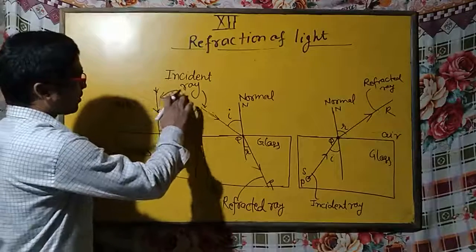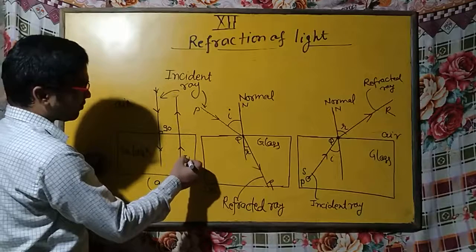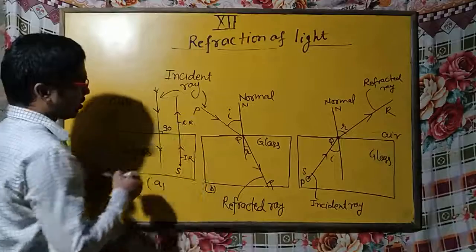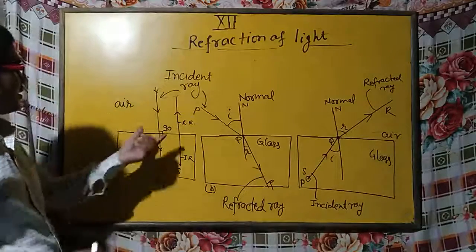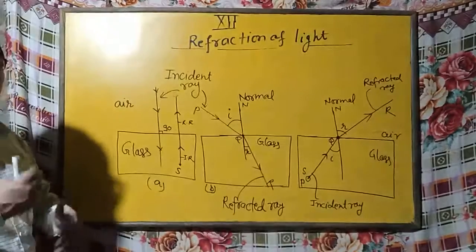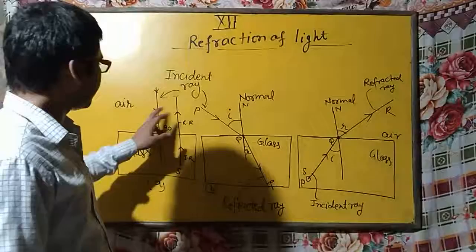So in this case, if the source is here, this one is the incident ray and this one is the refracted ray. So in both the cases, no refraction takes place. It means light does not deviate from its path.